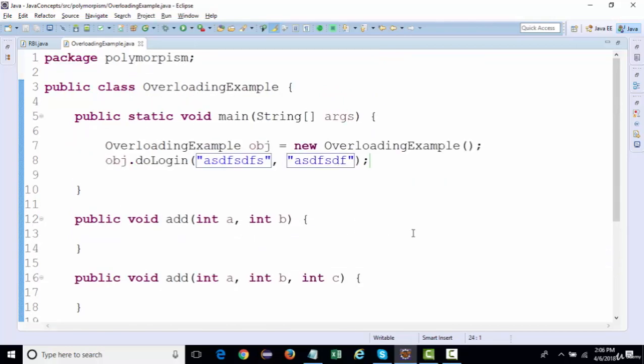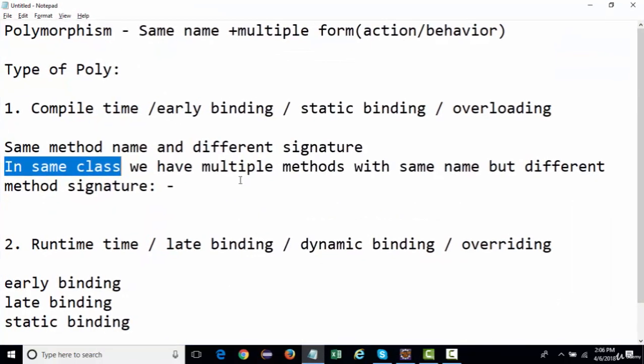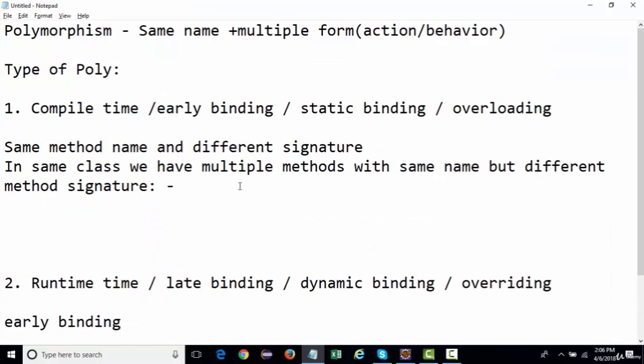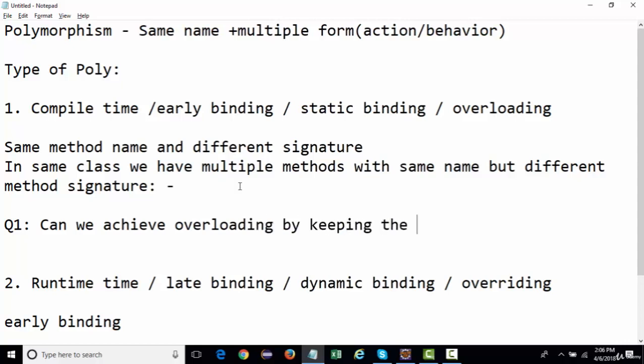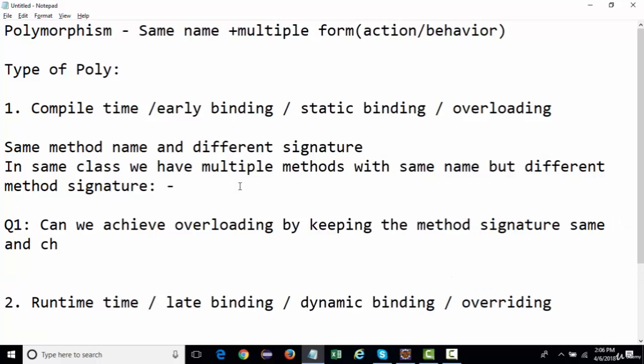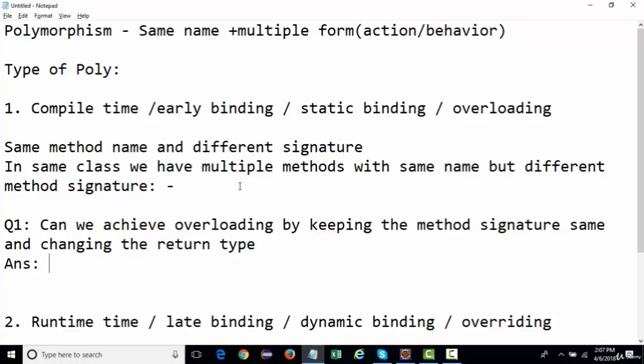At times there are some questions asked in interviews, and one of the most famous questions is: can we achieve overloading by keeping the method signature the same and changing the return type? And the answer to this is no.